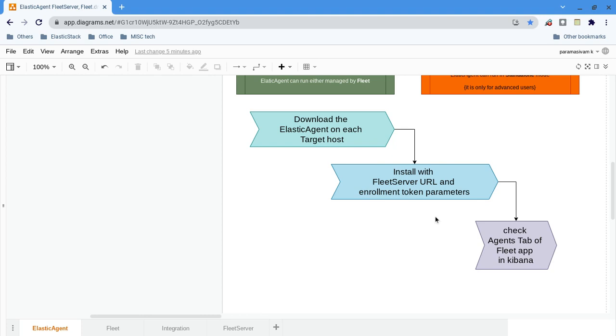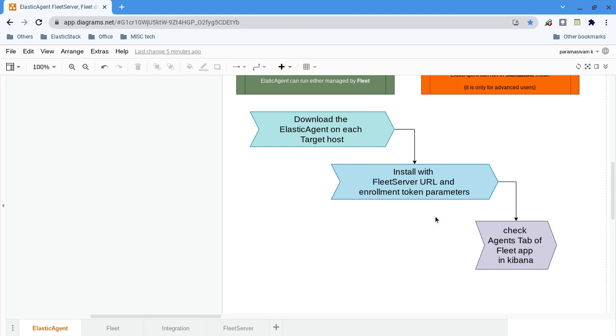By default, Elastic Agent comes with the system integration enabled. So obviously it will collect host details, host logs, all the information by default. And once installed, it will start automatically as a service. If you restart the target machine, obviously it will start automatically, so we don't have to worry about that.